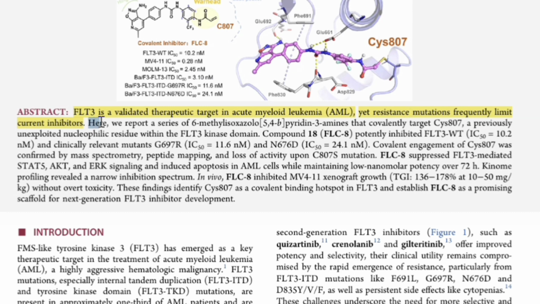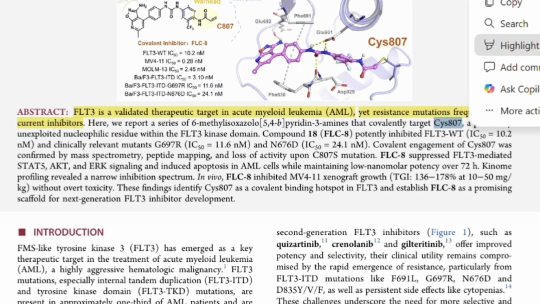Here we report a series of 6-methylisoxazolyl pyrimidin-3-amines. You can see the structure here that covalently targeted CYS807.